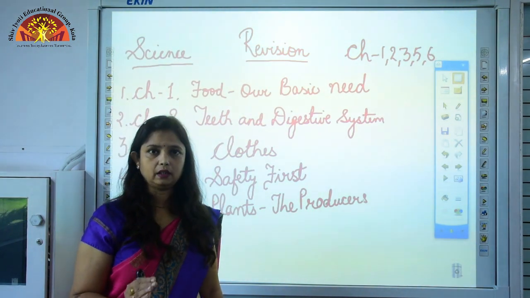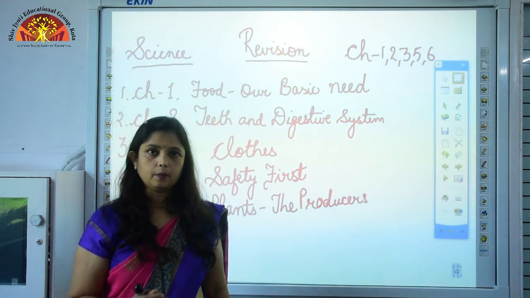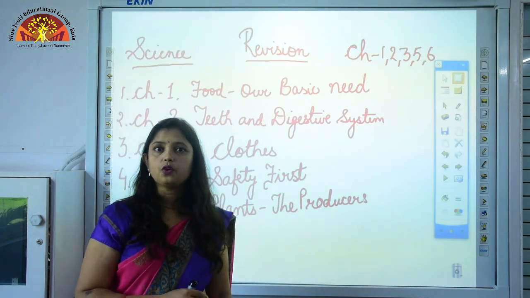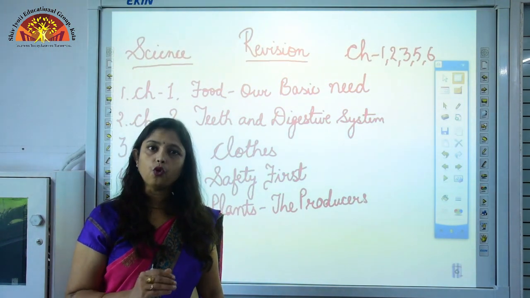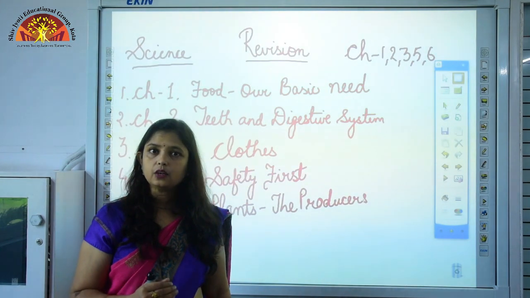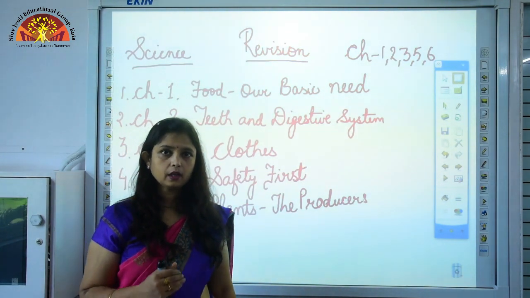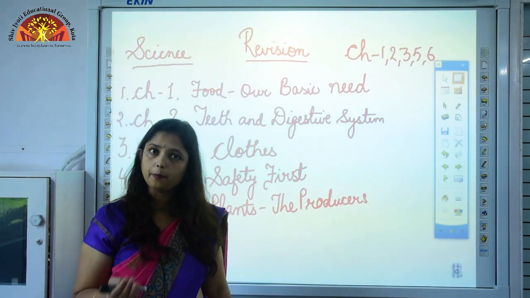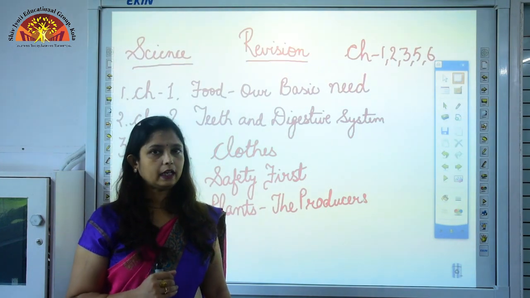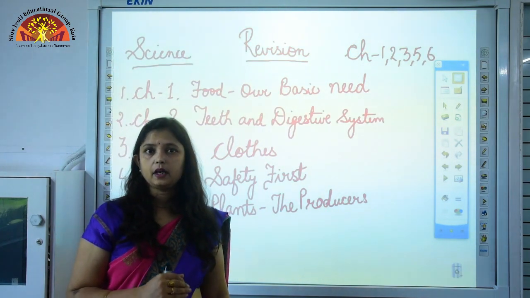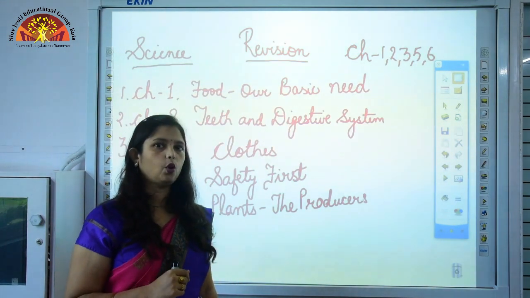Now the raw materials which are needed by a plant to make their own food are carbon dioxide, which they get from the surrounding air through the stomata, then water and minerals which they get from the soil with the help of their roots. This water and minerals are absorbed by roots and then transported with the help of the stem to the leaves.